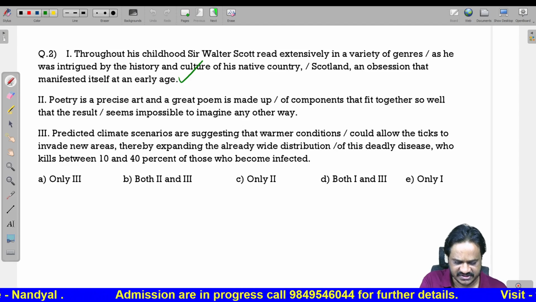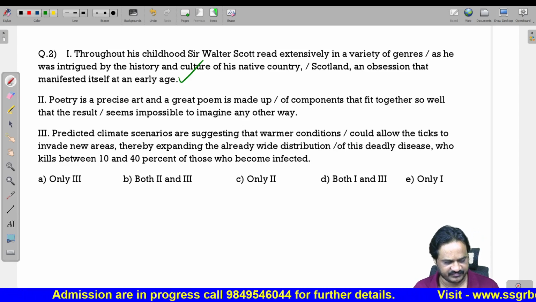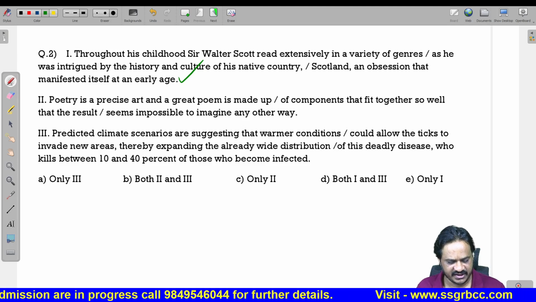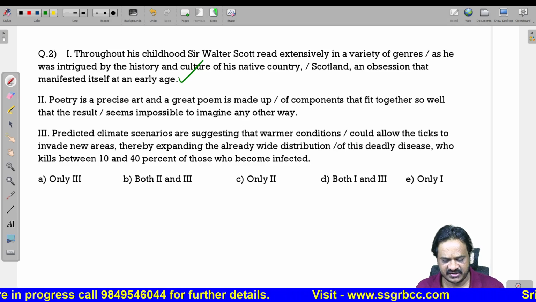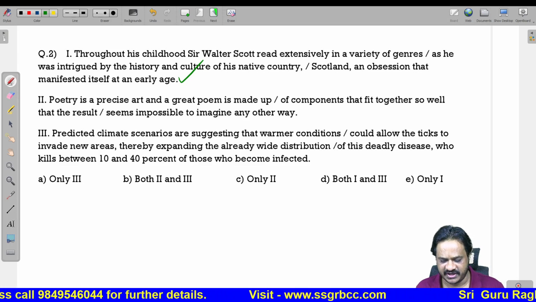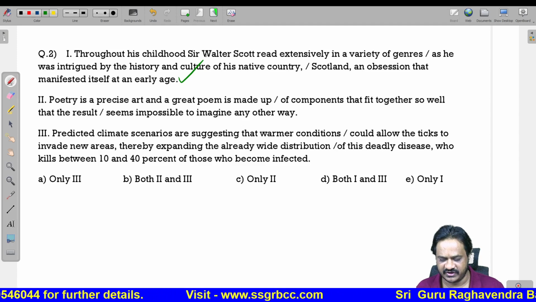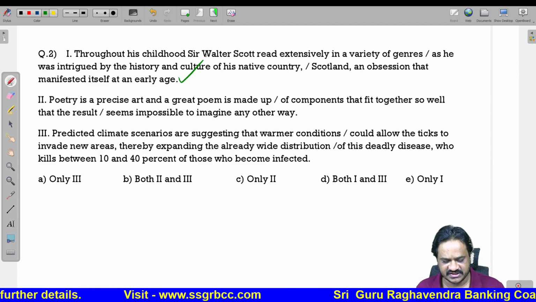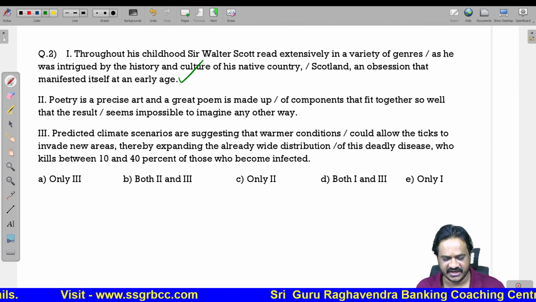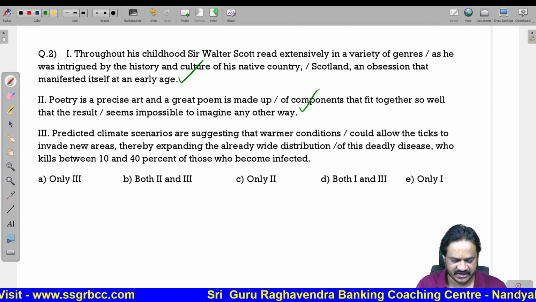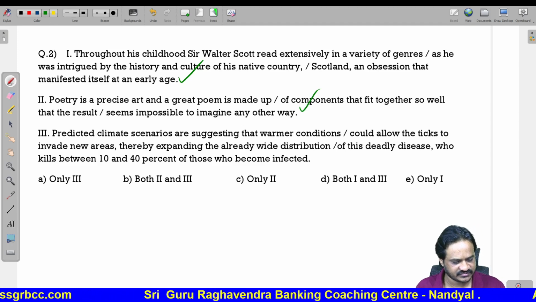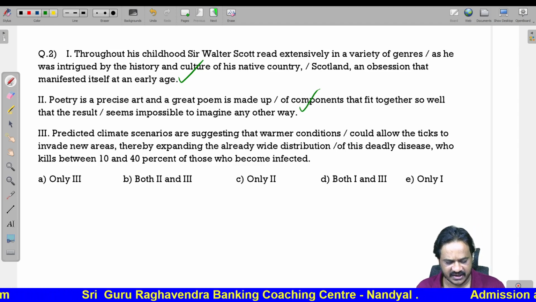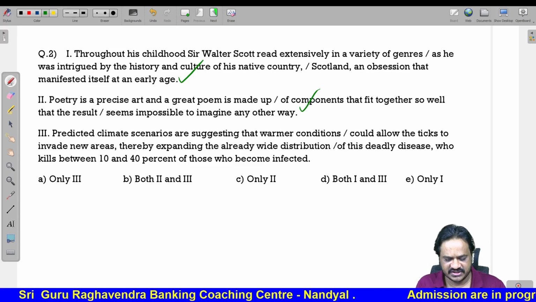So, the sentence is correct. No grammatical error. Poetry is a precise art, and a great poem is made up of components that fit together so well that the result seems impossible to imagine any other way. So, this is also correct. Next one. Predicted climate scenarios are suggesting.